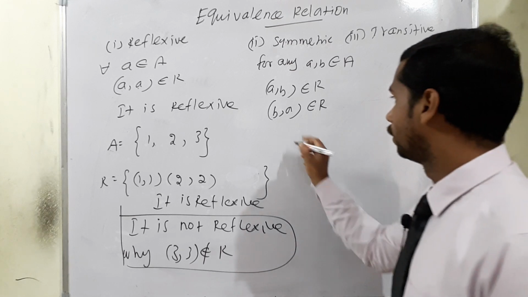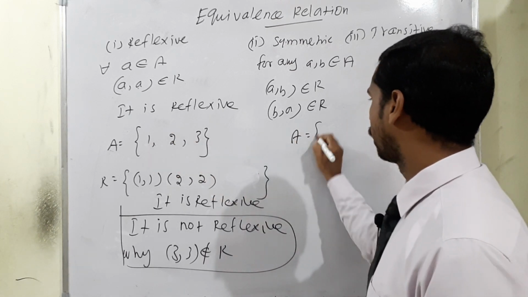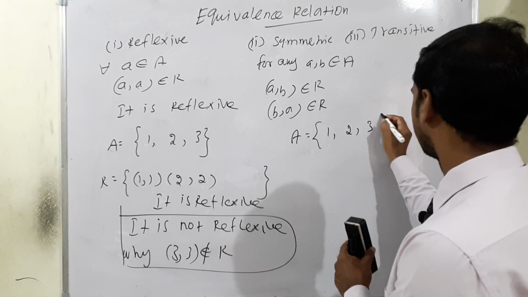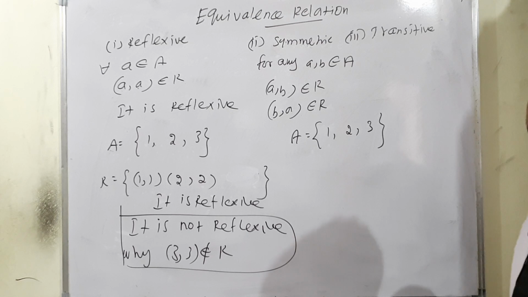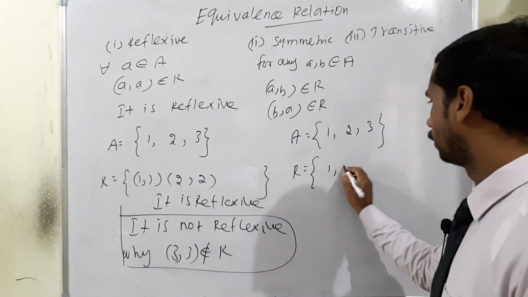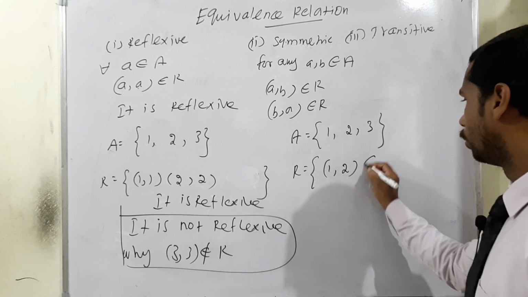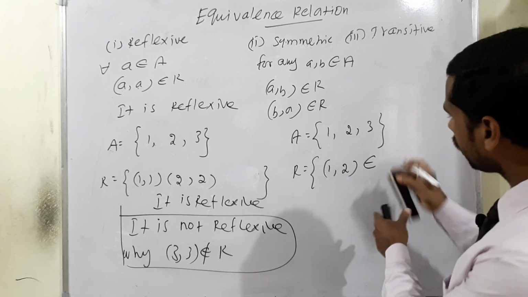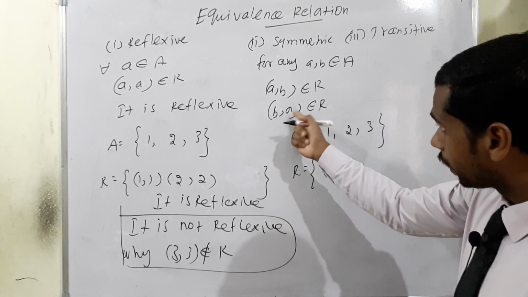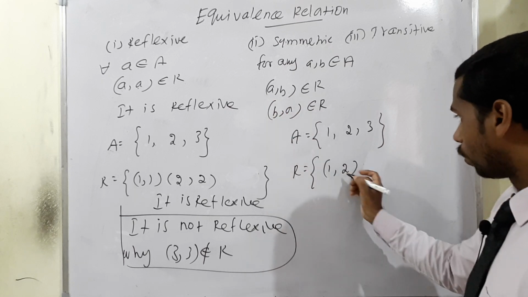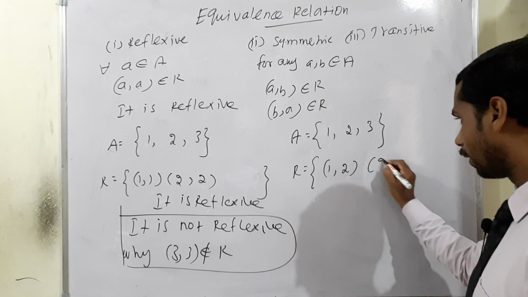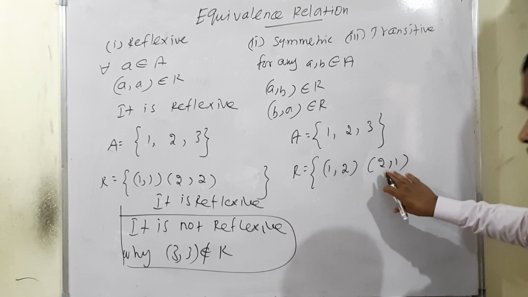For example, for the same set A, I have taken 1, 2 and 3. Listen very carefully to how to check the relation. If (1,2) belongs to R, then definitely the reverse order (b,a) should be there. Here 1 is considered a and 2 is considered b, so (2,1) also should be shown.